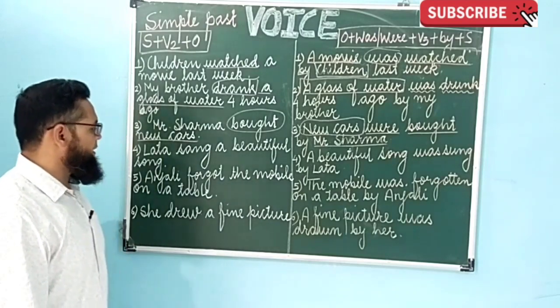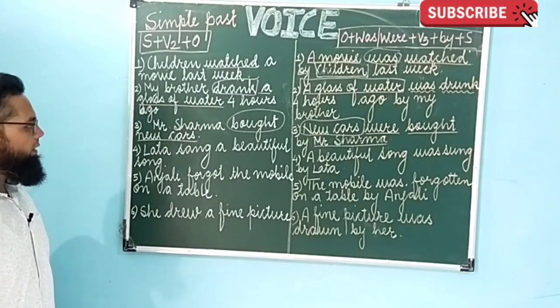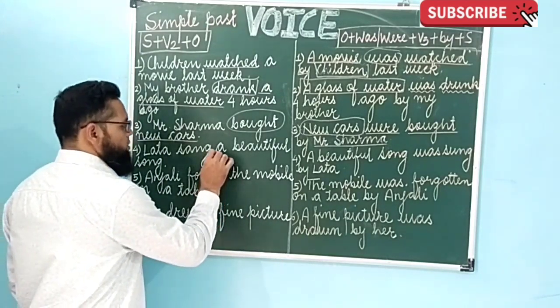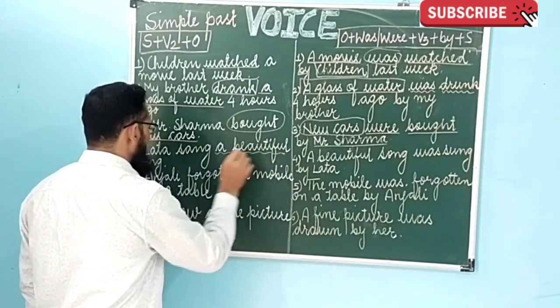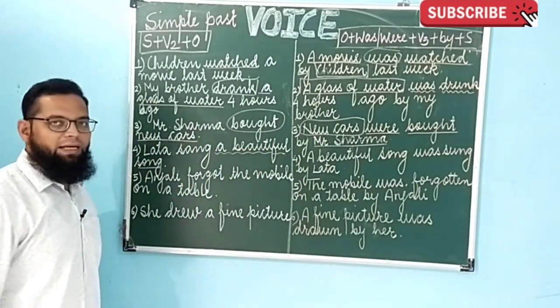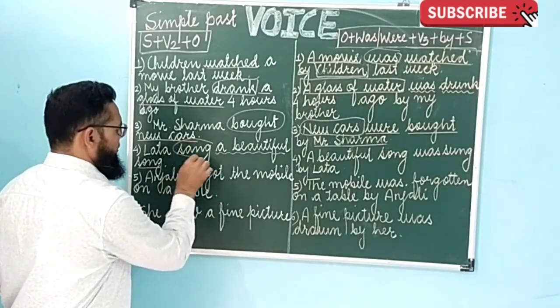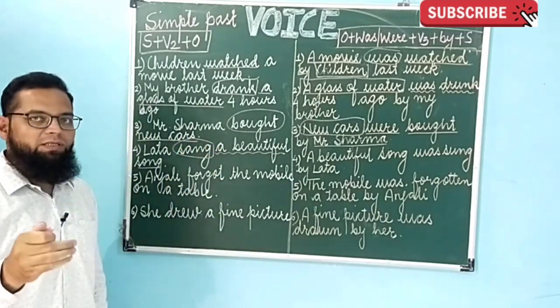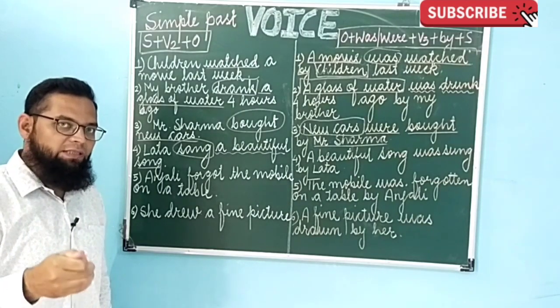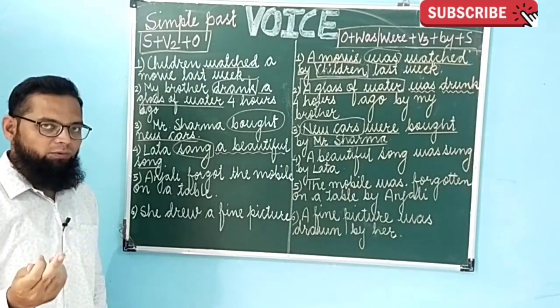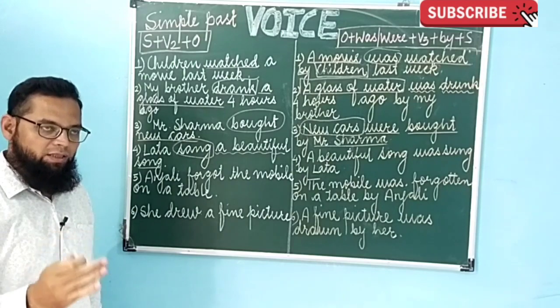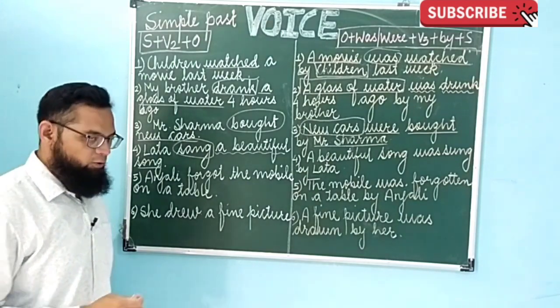The next sentence is: Lata sang a beautiful song. So here a beautiful song is the object. What is the verb? Sang. Which form of the verb is sang? Sang is the second form. What is the first form of sang? Sing.